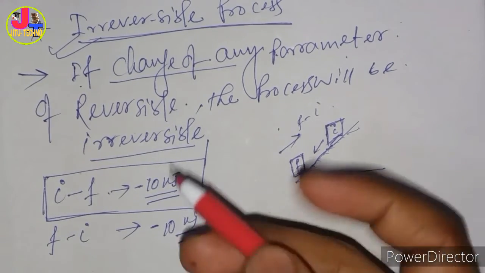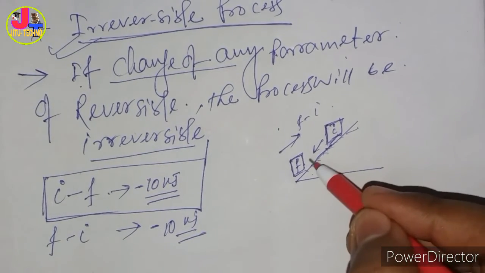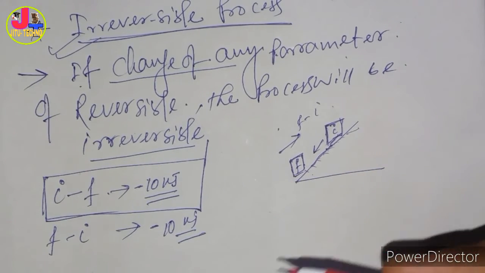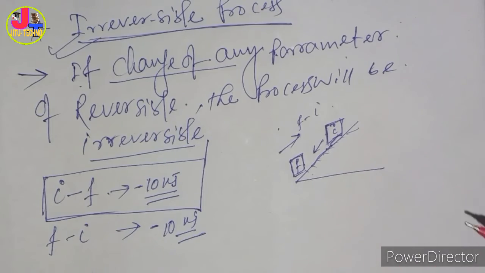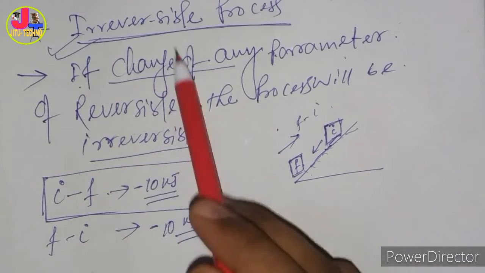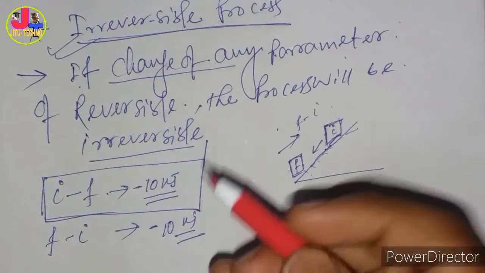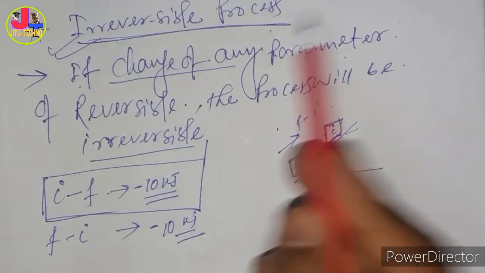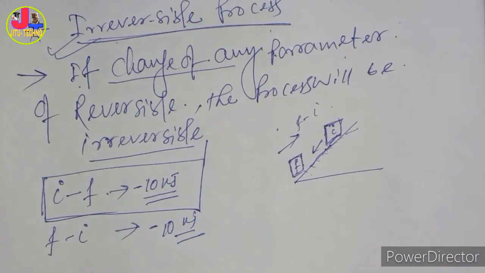So it is an irreversible process, because in the reverse direction there are changes between the system and surrounding. That's how we can say all practical processes are irreversible, because friction is always present.